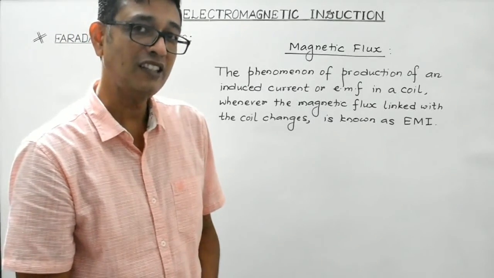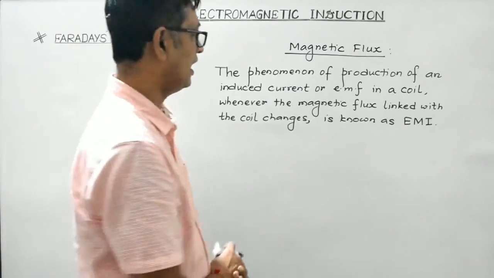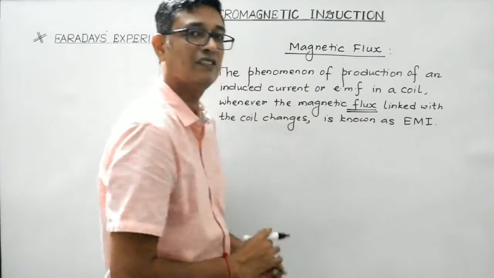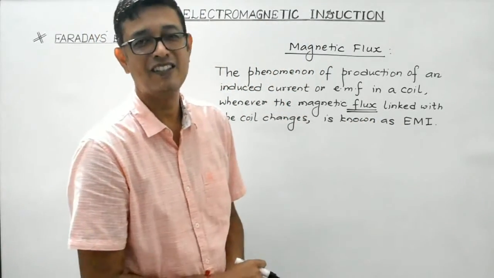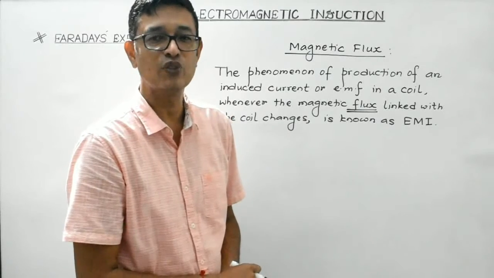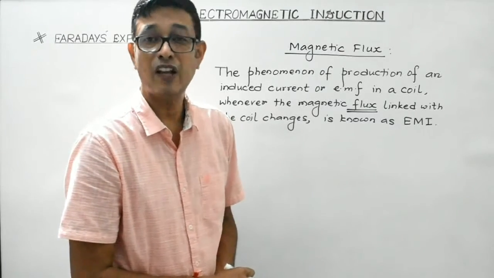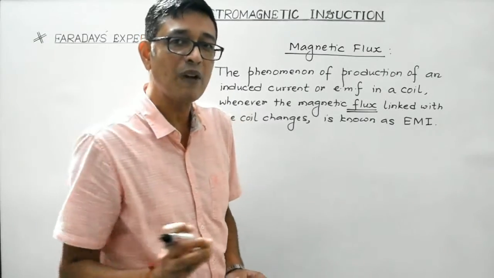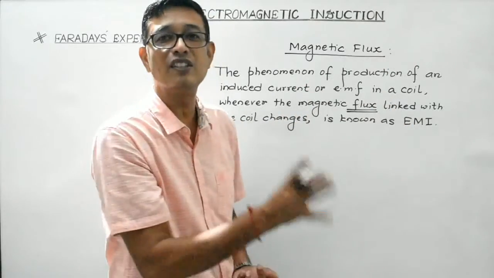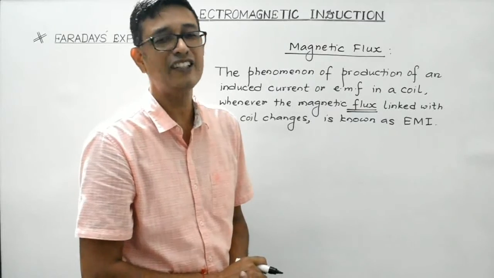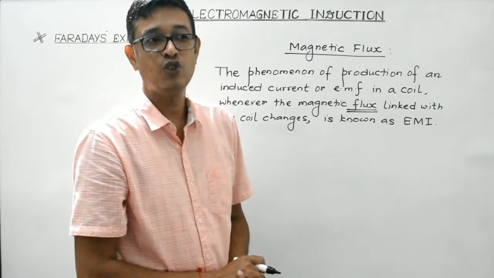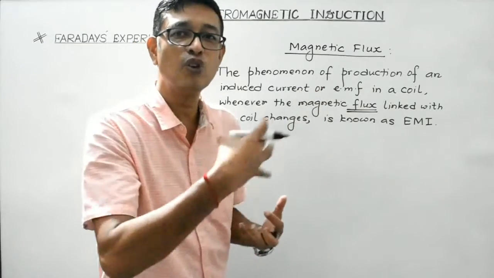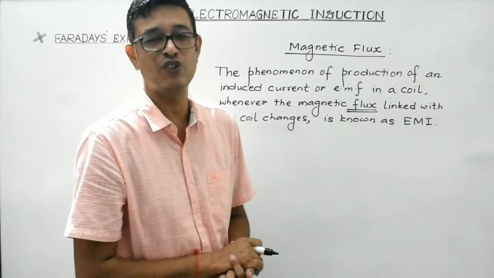This phenomenon is known as electromagnetic induction. And as I have described, a change in magnetic flux is the change in the magnetic field. There are some other factors involved as well. But remember, flux is the measure of the total number of magnetic field lines crossing through a surface perpendicularly held in a magnetic field. So, the greater the number of magnetic field lines crossing through the surface normally, the more is the magnetic flux associated with the coil.